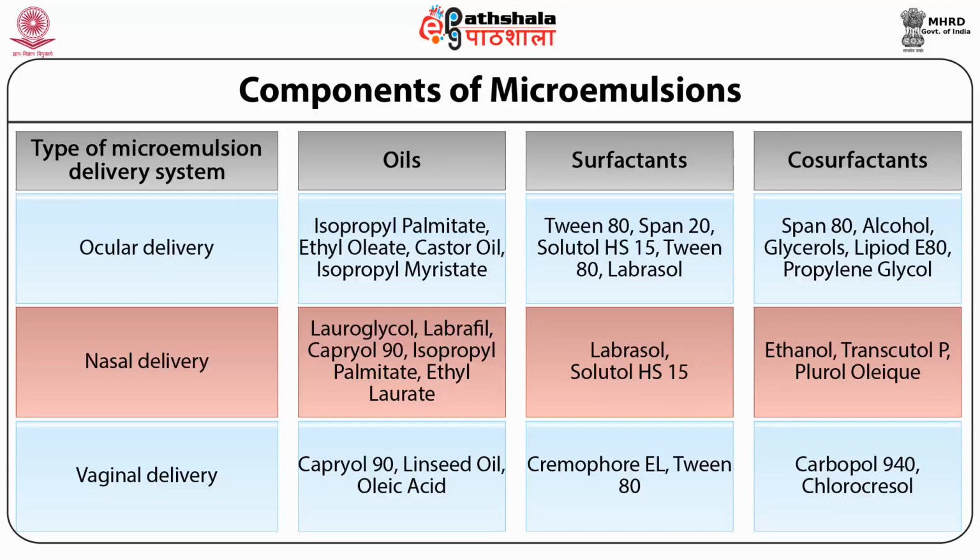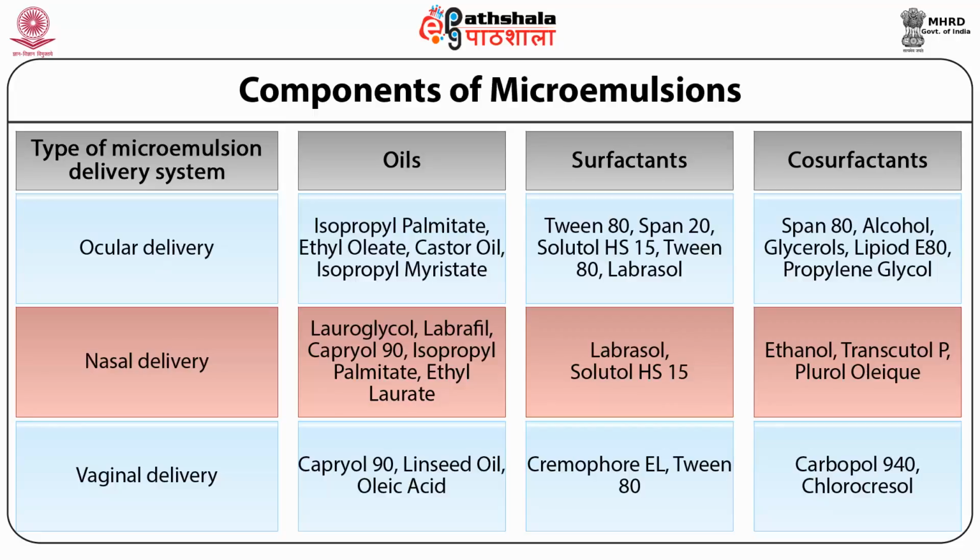Microemulsion can be used for nasal delivery, and for this delivery the oils that can be used are Lauroglycol, Labrafil, Capryol 90, isopropyl palmitate and ethyl laurate. While the surfactants Labrasol and Solutol HS15 can be used. Co-surfactants in nasal delivery of microemulsion are ethanol, Transcutol P and Plurol Oleique.